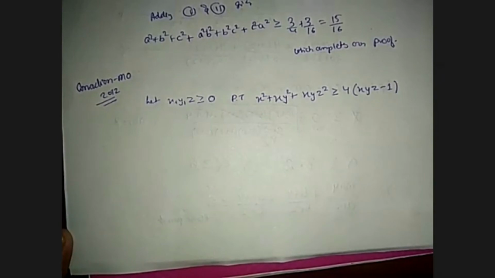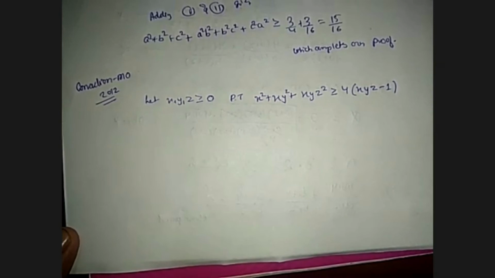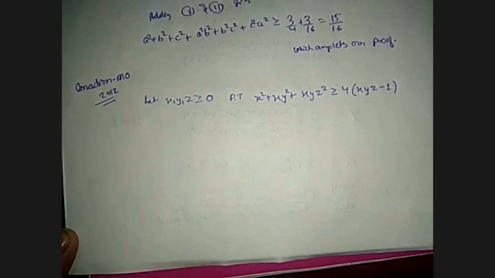I'm repeating this statement. Let x, y, z be greater than or equal to 0. Prove that x square plus xy square plus xyz square is greater than or equal to 4 into xyz minus 4.